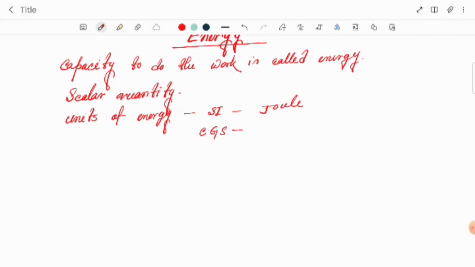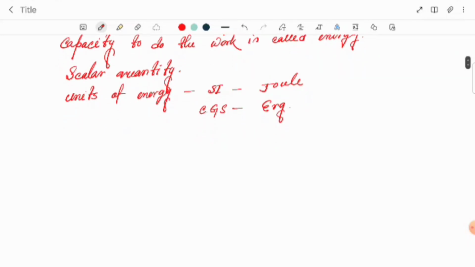Work and energy units are the same, because their dimensions are also the same. In CGS unit it is denoted as erg.